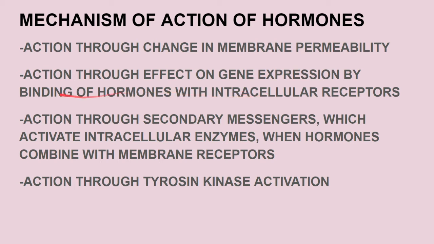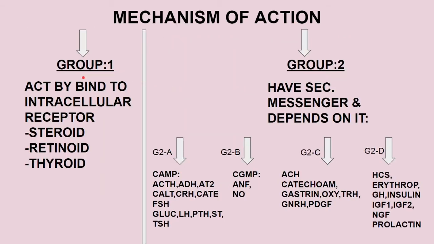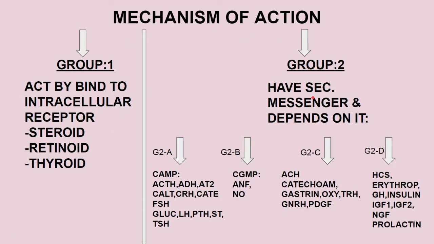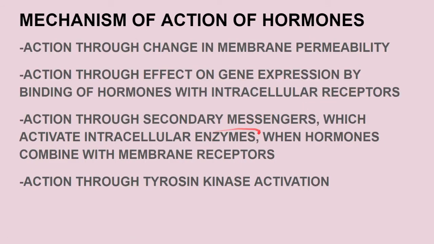Just remember, in the second mechanism we have group 1, because here, as you can see, it is intracellular, and we studied that group 1 binds with intracellular receptors. Third, action through secondary messengers. Of course, group 2 has the secondary messengers, which activate intracellular enzymes when hormones combine with membrane receptors.